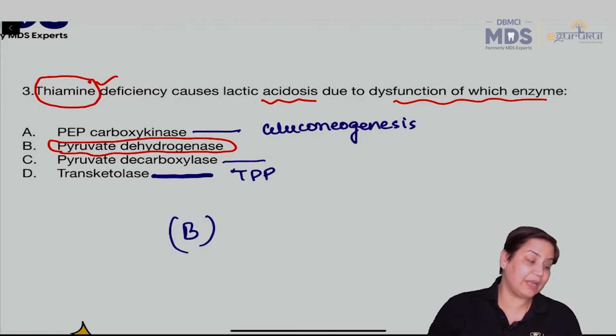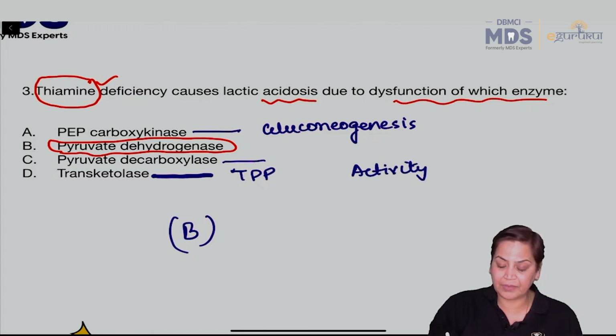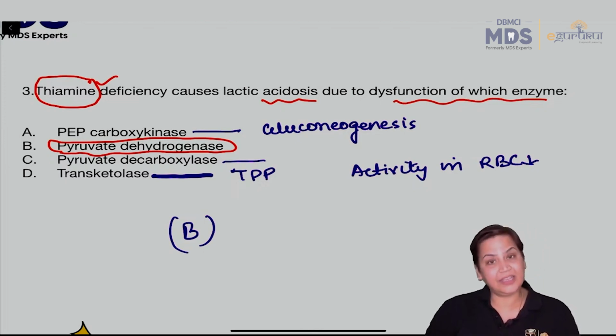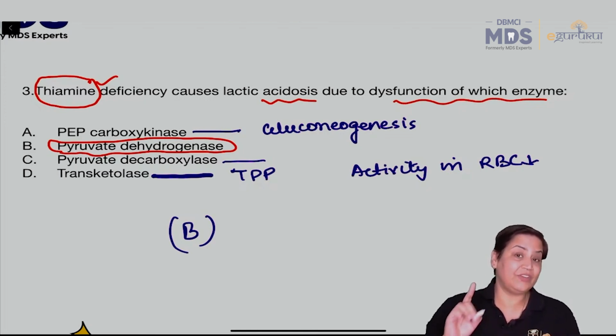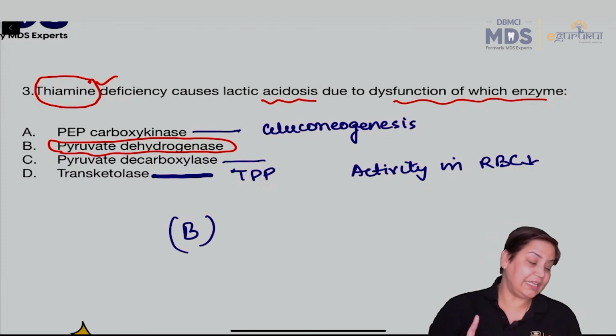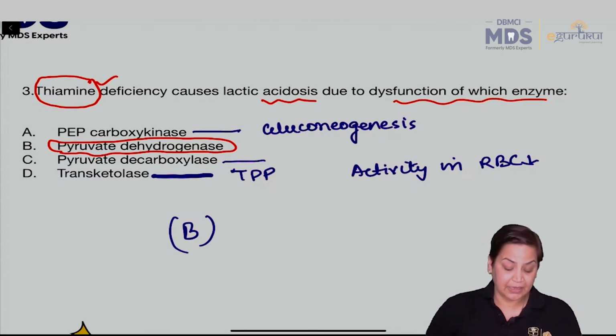Always remember, if B1 is absent, transketolase activity in RBCs will decrease. This is asked as a question also: if there is decreased activity of transketolase, which particular vitamin is deficient? Always remember that the deficient vitamin will be TPP. Right? Is that clear?